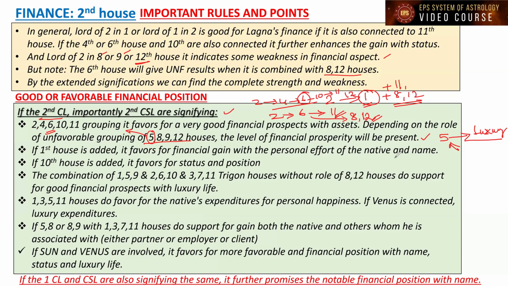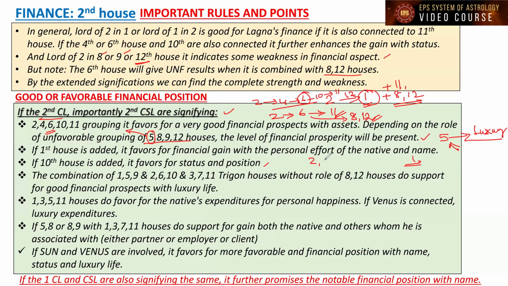With the name, we can say. If the first house is also joining hands, Lagna, when it is connected to these favorable houses to the financial position, it is supportive for financial gain with personal effort and also name. So he'll have a good name. And if the 10th house also is added, then it favors status and position.